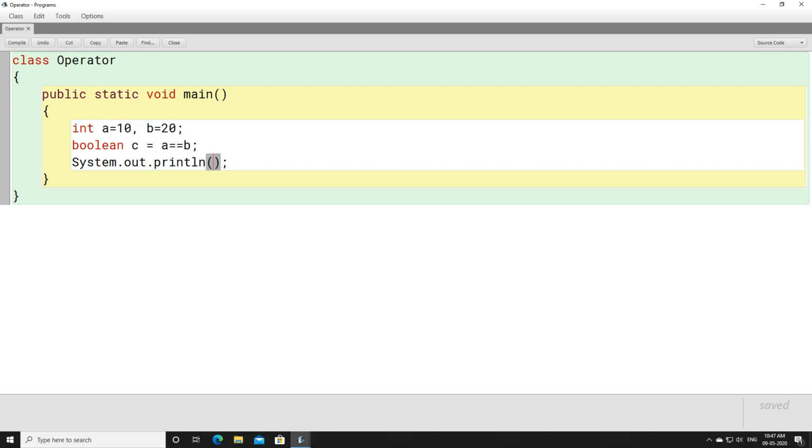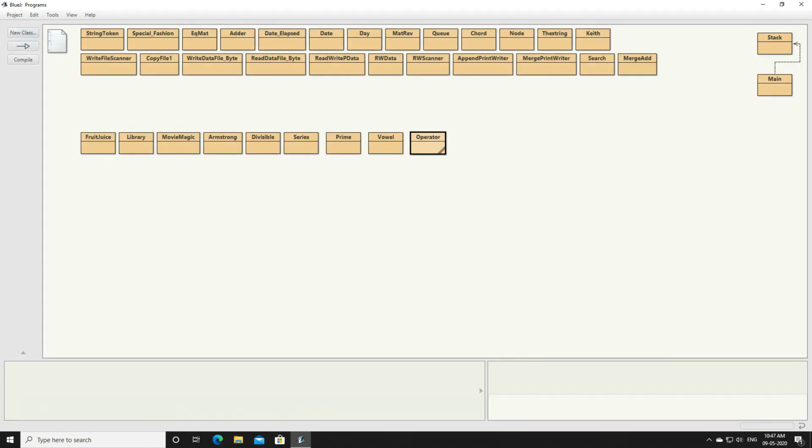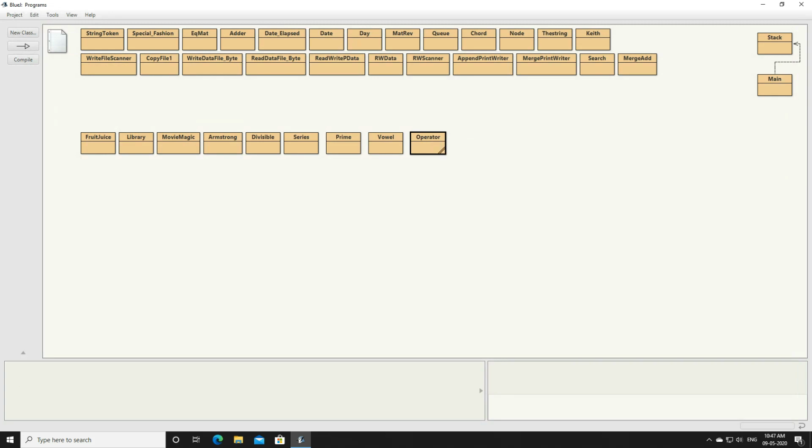Now if, instead of printing a double equals to b, you print the value of c, it will give you the output that is false. You can see that it gives me the output that is false. Now if I change this value of a to 20, now both are equal, isn't it? Now when we compile, it will give me the output that is true.